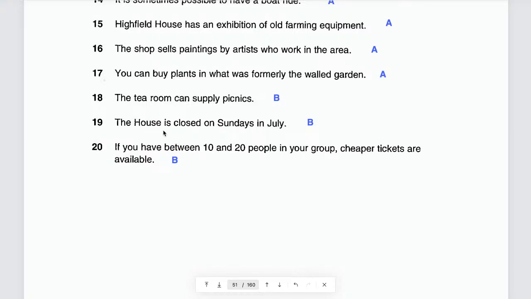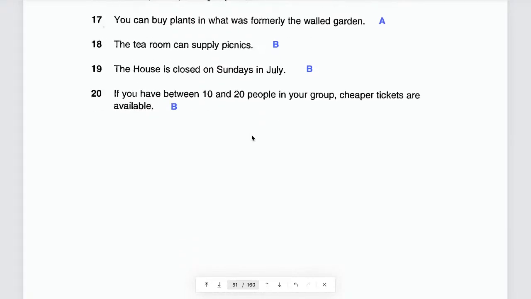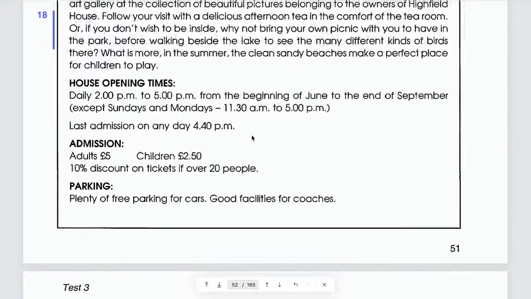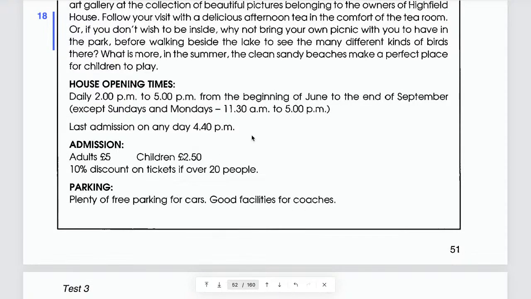Now I want to know, the house is closed on Sundays. Why is it wrong? Because they said except Sundays and Mondays 11:30 a.m. to 5 p.m. What does that mean? That means every Sunday in July they will open from 11:30 a.m. to 5 p.m. So, is it open or closed? Open, yes. It's still open on Sundays, yeah?